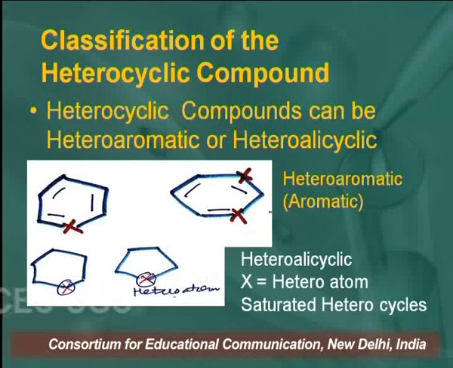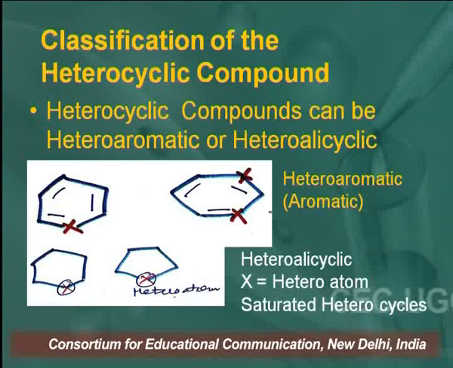So here I have represented the heteroatom as X. That X can be nitrogen, oxygen, or, as I told you in the previous slides, any other atom than carbon. So here the 2 rings are fully unsaturated. We call them heteroaromatic or aromatic heterocyclic compounds, and below that you are looking at other rings that do not have any double bonds.